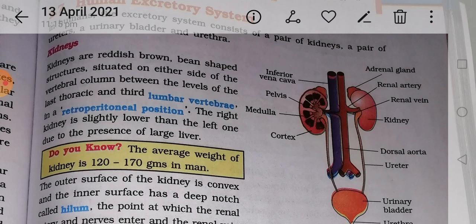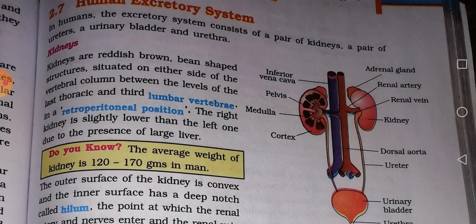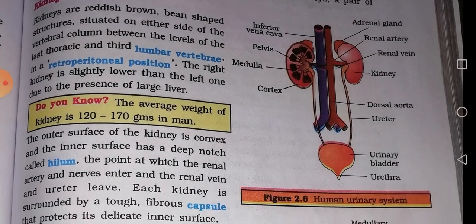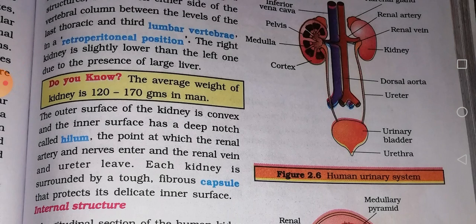Why is it lower? The left one is bigger, but the right one is lower, because of the presence of the larger liver. Here is also an important question and answer: the largest gland in our body is the liver. Next, the average weight of the kidney is 120 to 170 grams in a man. This is also a general knowledge question.